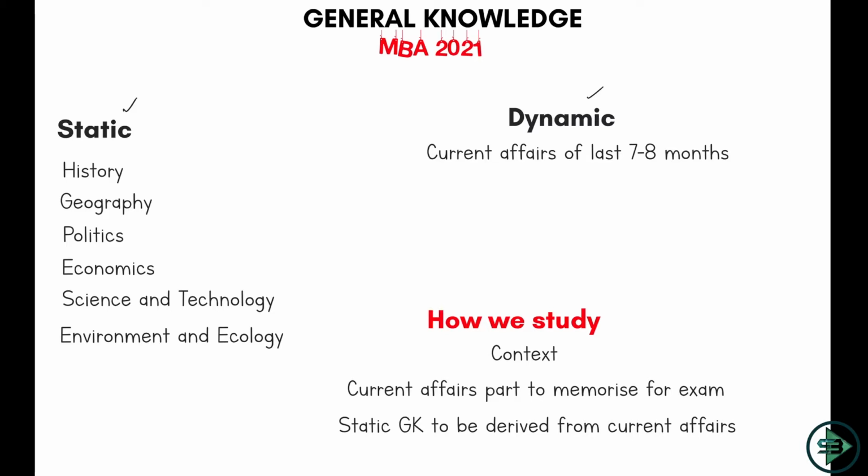Static is something that has happened in the past. You and I cannot change it. So what are the domains from where they derive the static GK? History, geography, politics, economics, science and technology, environment and ecology. Take history: it is divided into three parts, ancient history, medieval history, and modern history. So anything from this could be part of your exam.